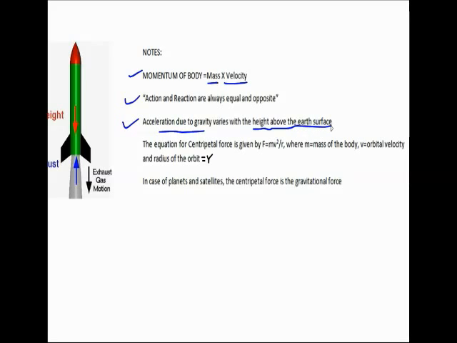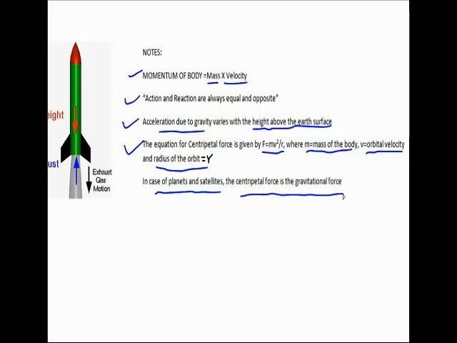The equation for centripetal force is given by F is equal to mv square by r, where m is equal to mass of the body, v is the orbital velocity, and r is equal to radius of the orbit. In case of planets and in case of satellites, the centripetal force is the gravitational force.